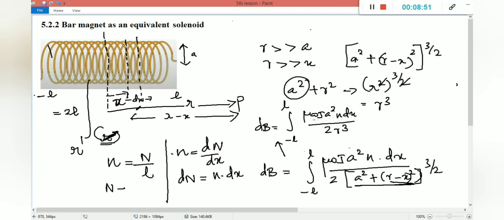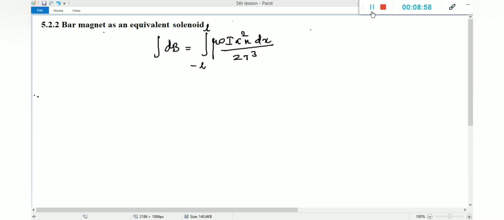Hope you remember. Copy it. So I continue in next page.